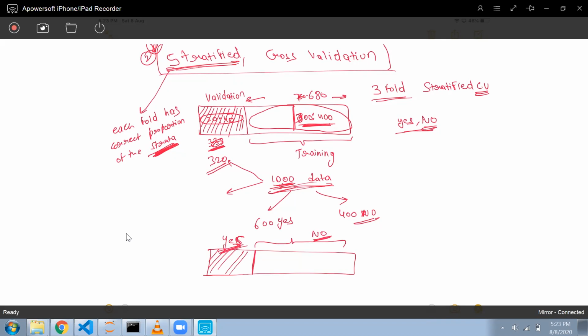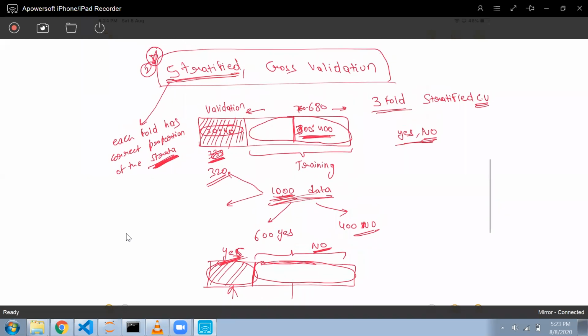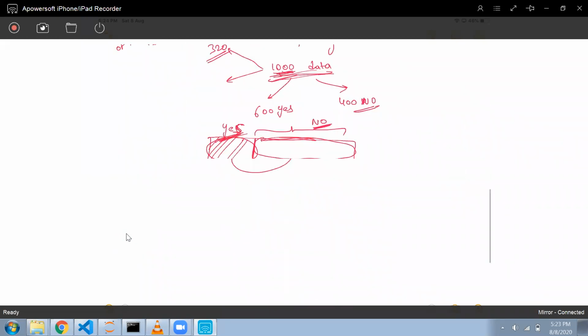Now my model will train to say everything is no, so for this data the accuracy of my model will go down very much, and I don't want this. So instead, we will divide the data in such a way that the proportion of the classes in the training and validation data remains the same. Okay, so these are the two cross validation techniques.